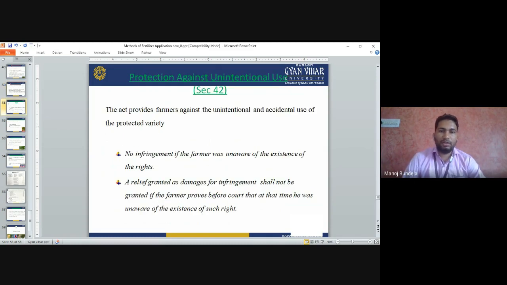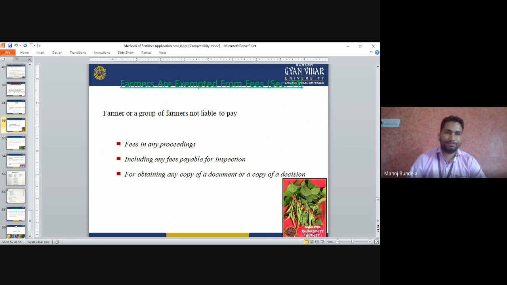Protection against unintentional use. The Act protects farmers against the unintentional and accidental use of protected varieties. There is no infringement if the farmer was unaware of the extent of the rights; relief by way of damages for the infringement shall not be granted if the farmer proves before the court that at the time he was unaware of the extent of such rights.